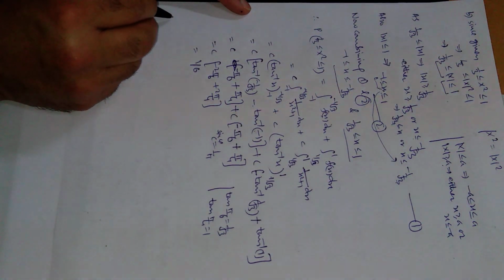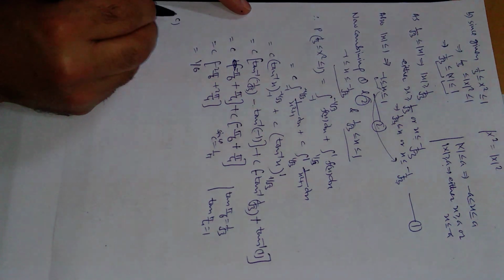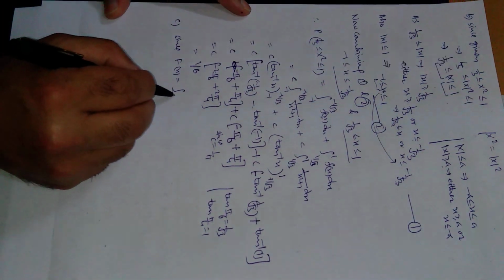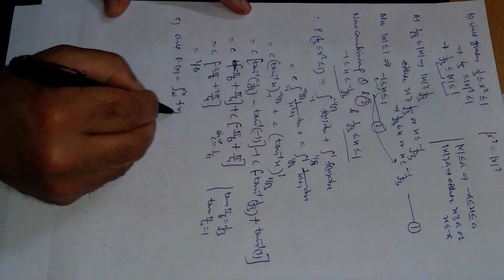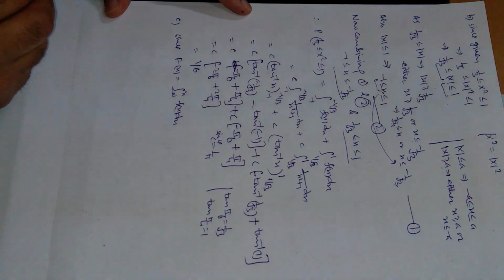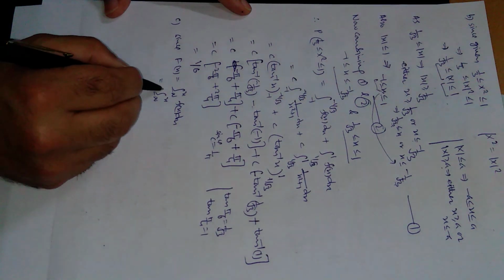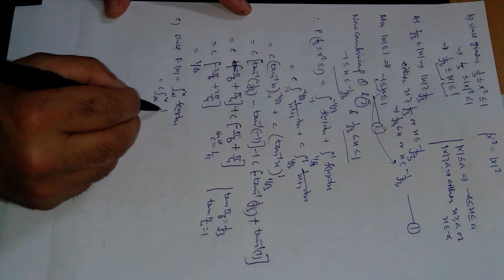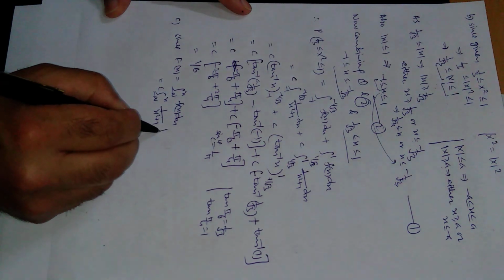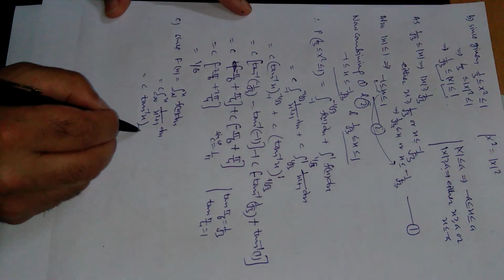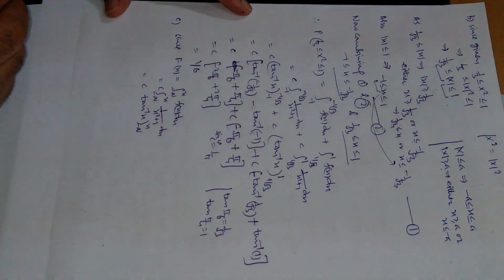Now the c part. Since the distribution function F of x is the integral from minus infinity to x of f of x dx in case of a continuous random variable, this can be written as the integral from minus infinity to x, c is constant, substituting the value of f of x, 1 upon x square plus 1 with respect to x. This is tan inverse of x, integrated from minus infinity to x.